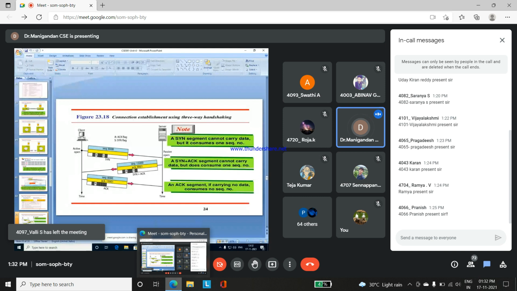First, a synchronous segment cannot carry any data, but it consumes a sequence number. Based upon the sequence number, the acknowledgement can be sent from server to client.